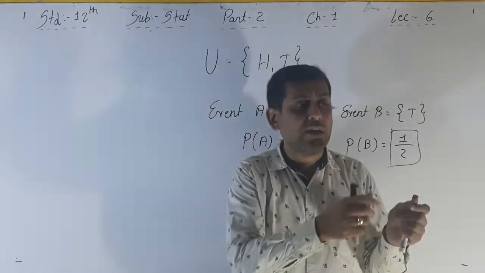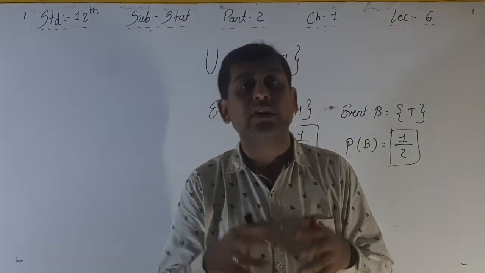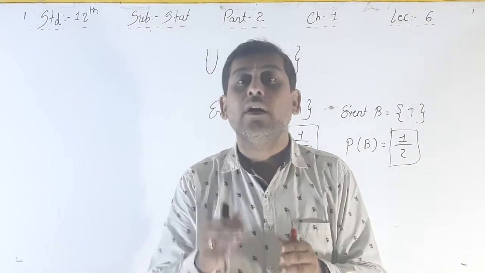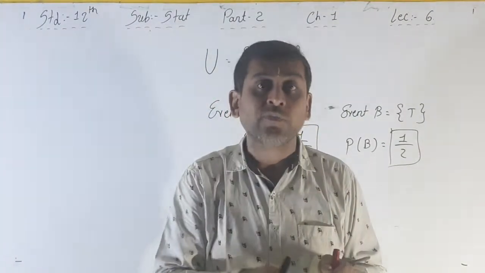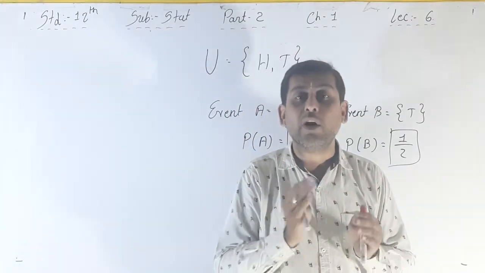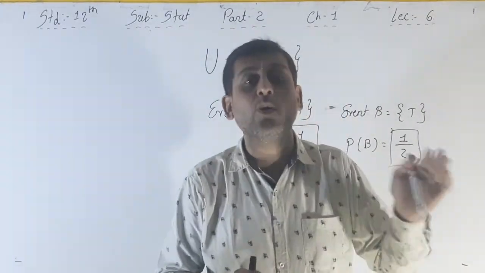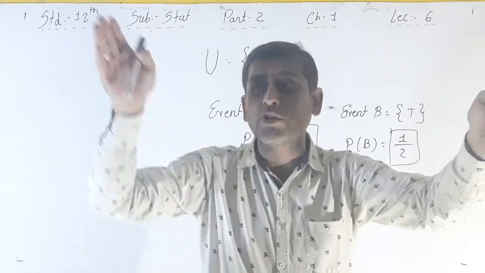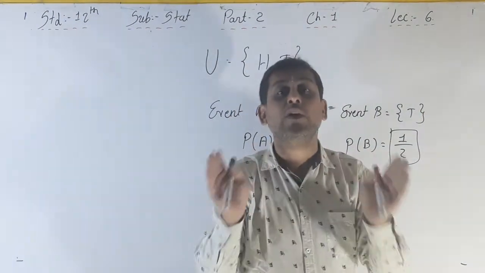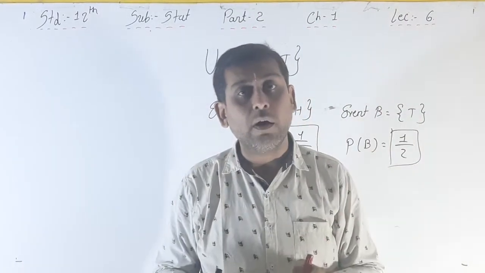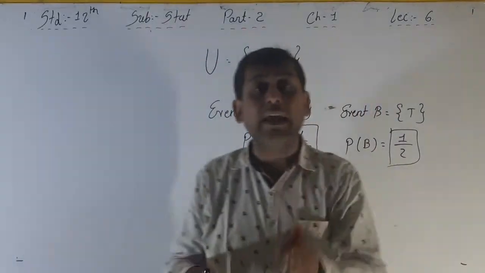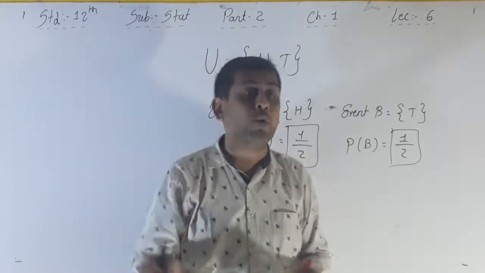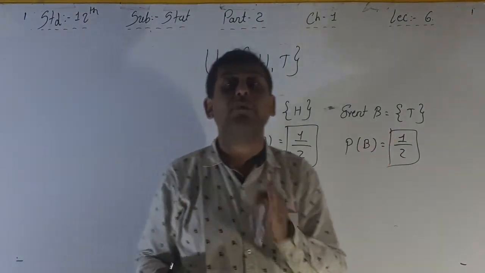If all the production is mixed, and one item is selected from the production, what is the probability that this particular item was produced by machine number 1 or machine number 2? That is equiprobable. The probability that it is produced from machine number 1 is 1 by 2, and the probability that it is produced from machine number 2 is 1 by 2.